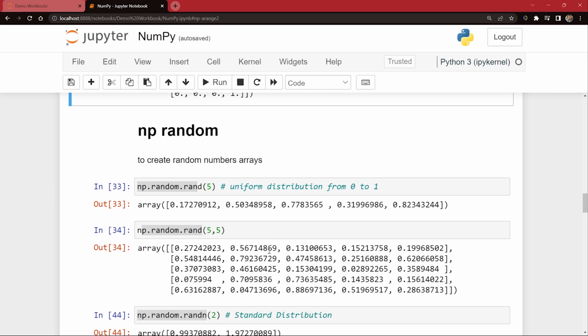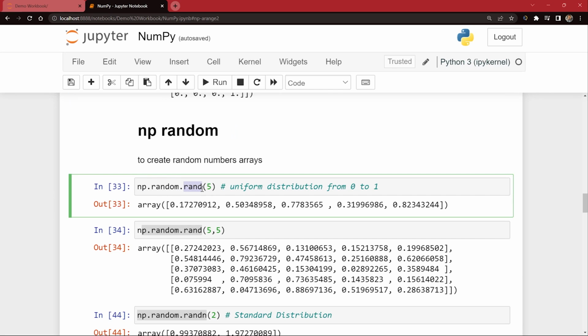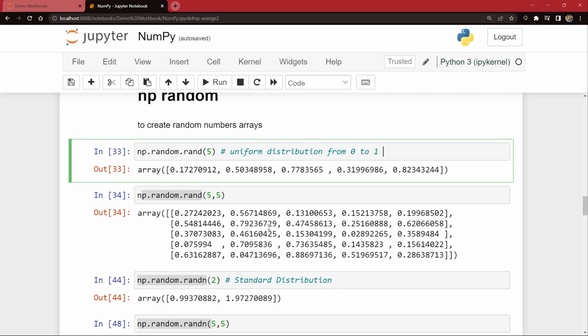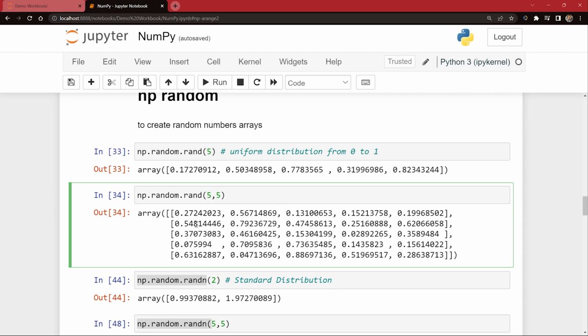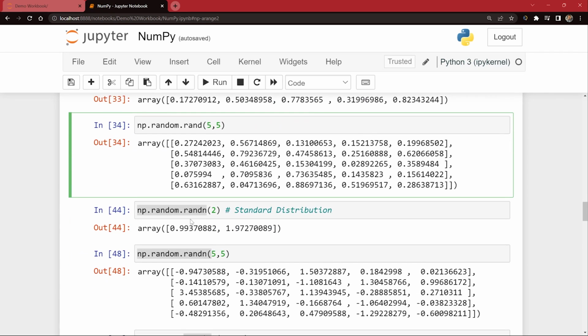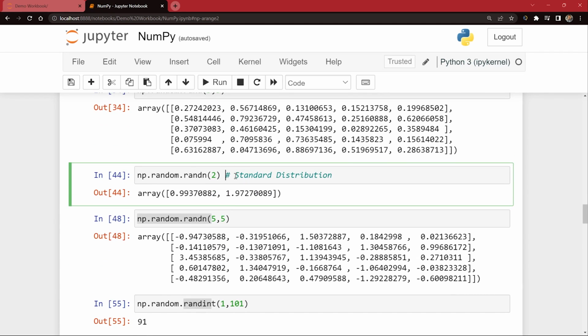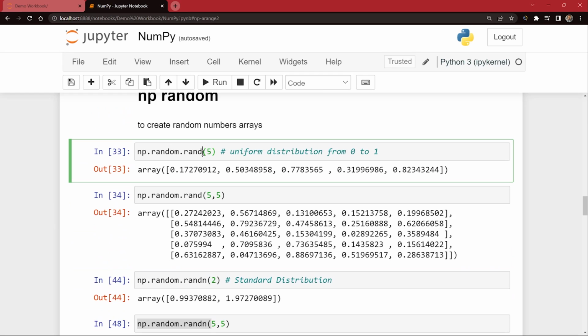Then a very important function we learned about was the random function. And in random function, we used random.rand, which is going to give us a uniform distribution between 0 and 1. If you have learned about that in probability, you might know about the uniform distribution from 0 to 1. Okay, then we have the standard distribution. When you use randn, it gives you standard distribution numbers. When you use only rand, it gives you uniform distribution from 0 to 1. I hope this is very much clear.